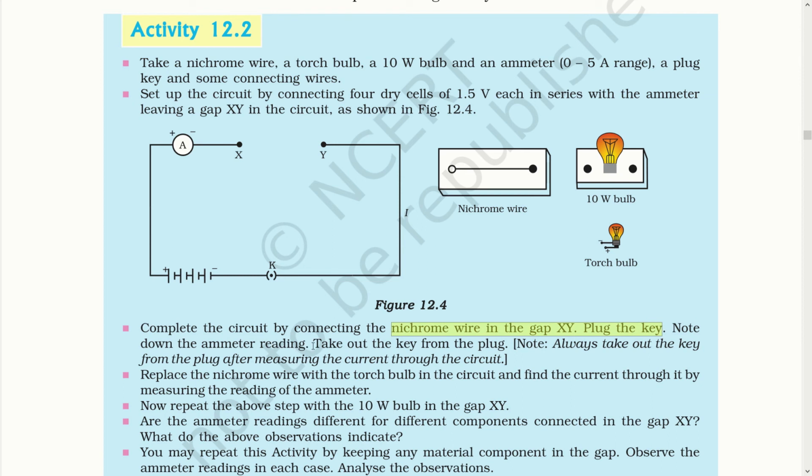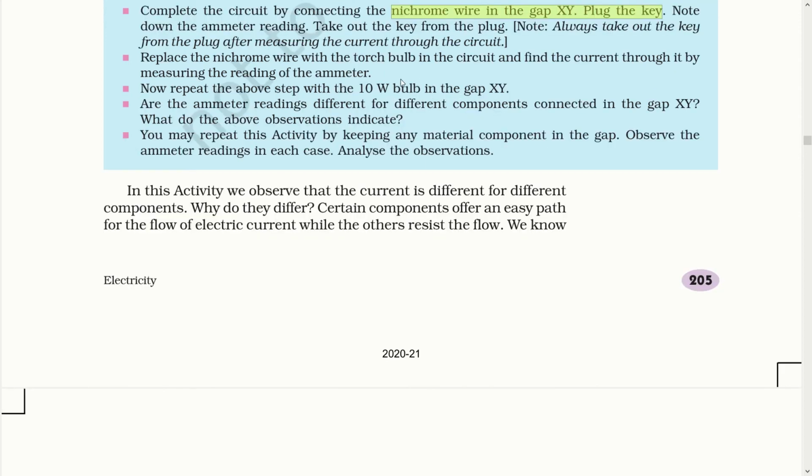Take out the key from the plug. Note, always take out the key from the plug after measuring the current through the circuit. Replace the nichrome wire with the torch bulb in the circuit and find the current through it by measuring the reading of the ammeter. Now repeat the above step with a 10 volt bulb in the gap XY. Are the ammeter readings different for different components connected in the gap XY? What do the above observations indicate?